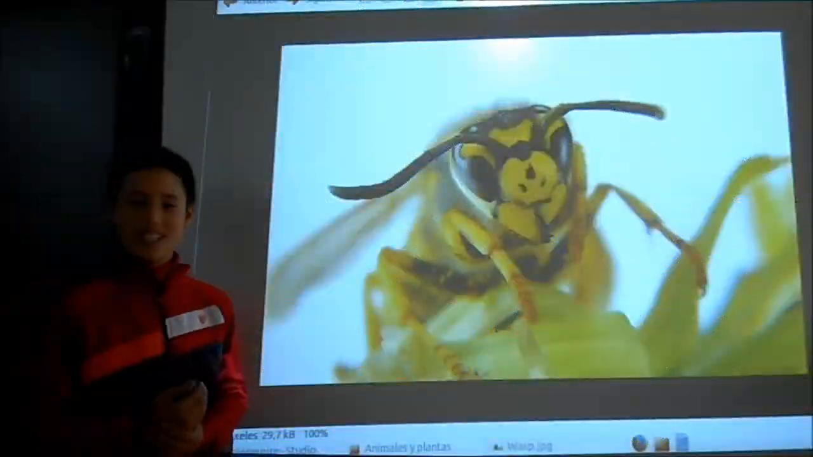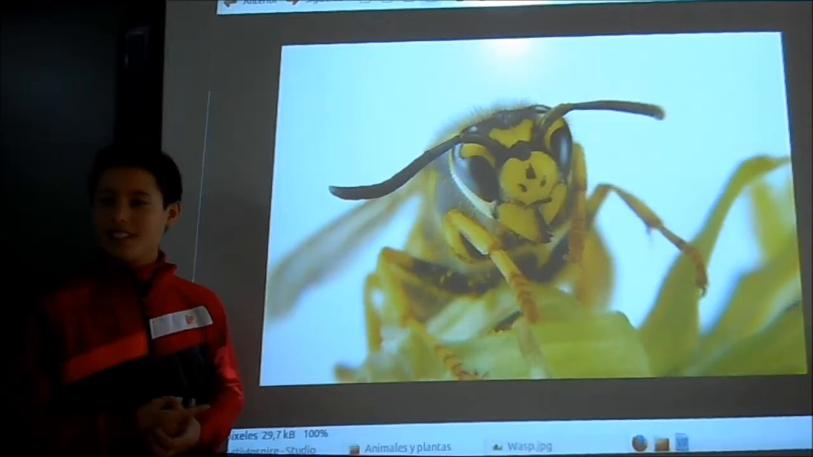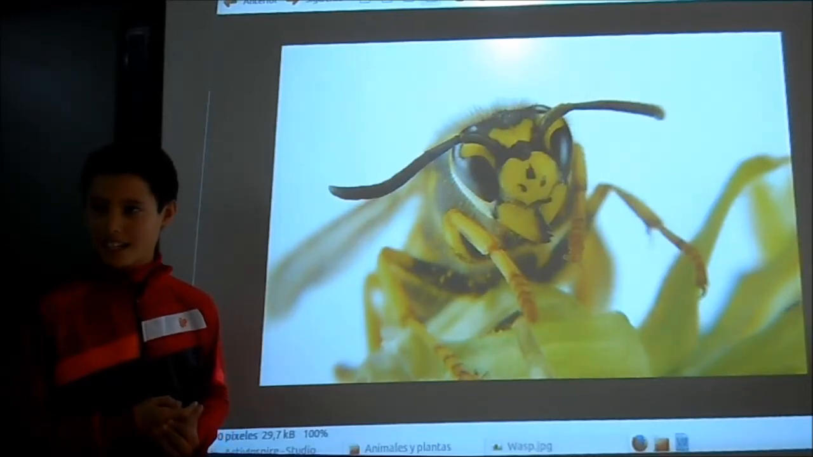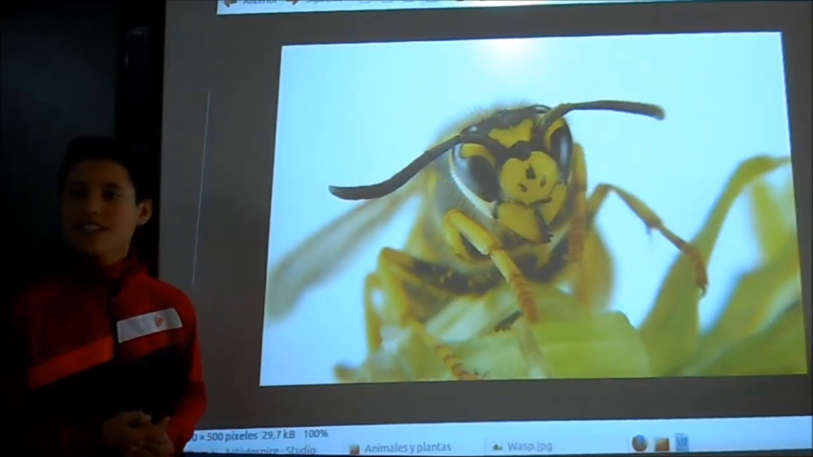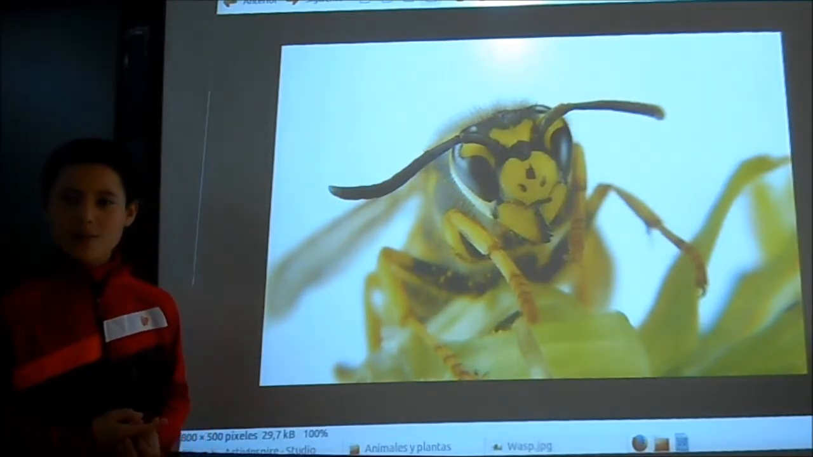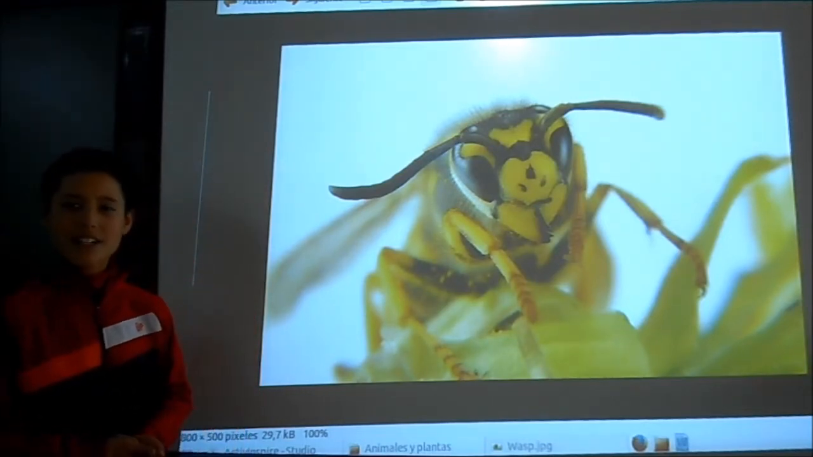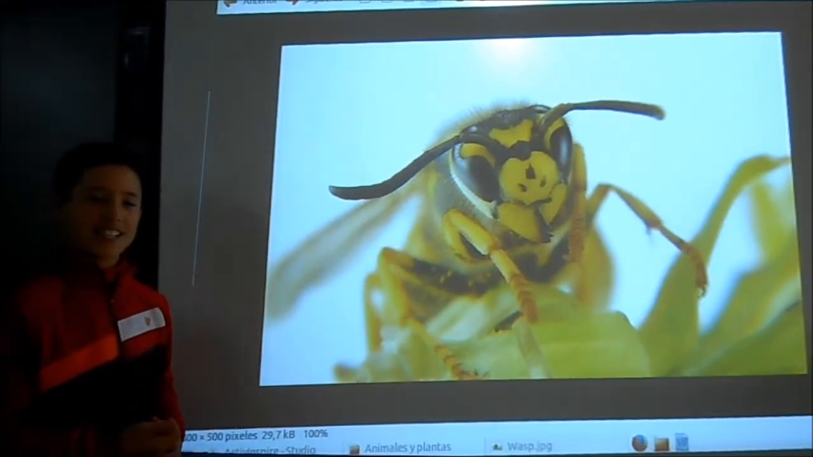I am going to describe the wasp. They haven't got bones and a spinal column. They are invertebrates. They grow inside an egg. They are oviparous. This is an insect.